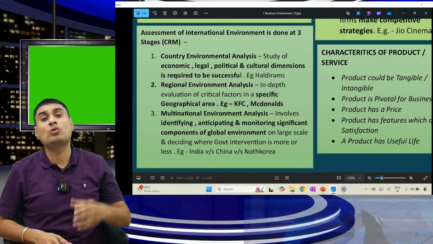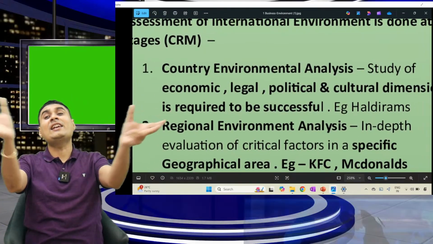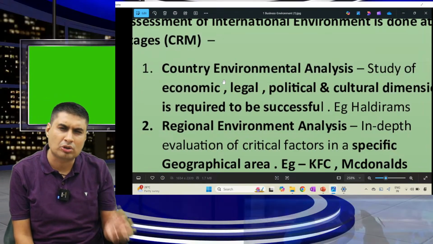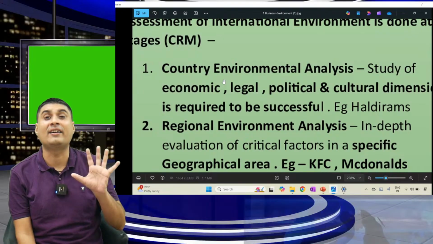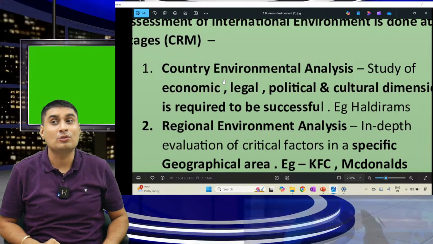Second, now you decide where to go: India, China, North Korea. You decided. Second, in that country you have to do what analysis? PESTLE, simple. A study of political, economic, socio-cultural, technological, legal factors is required. For example, you go to India. In India also, what type of product to introduce?